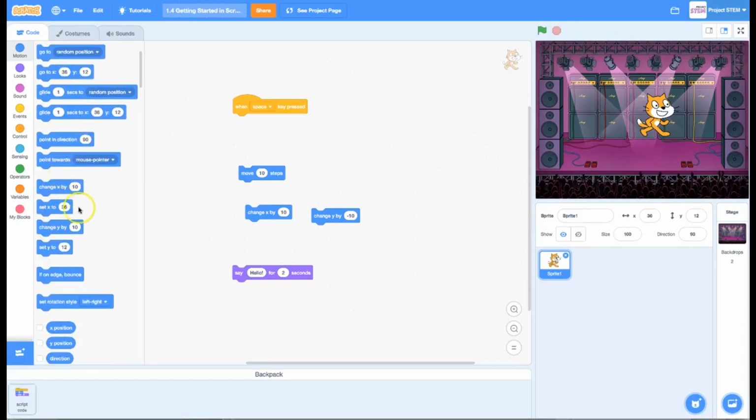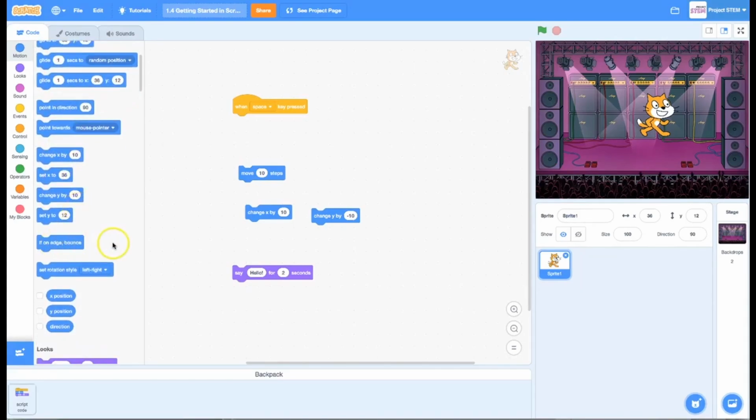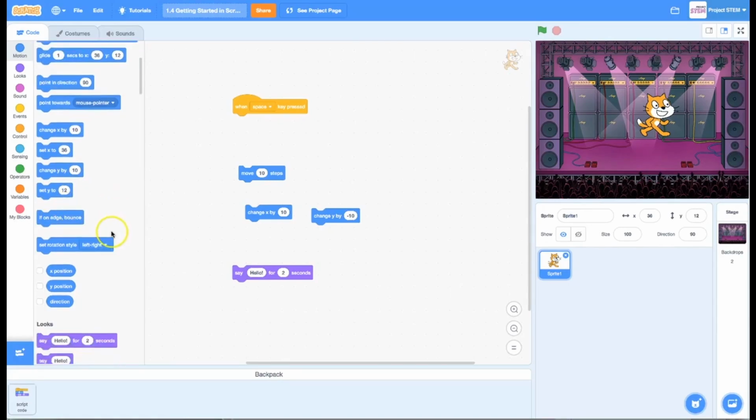There are some other things that you'll want to play with. If on edge, bounce is a good feature, so your sprite doesn't go running off the screen and never come back. You can set the rotation style. This is a nice one. You can make your sprite only go left and right. It will flip left and right according to which direction you have it moving. Or you could have it not rotate, or you could allow your sprite to free rotate, which will allow it to rotate 360 degrees. Sometimes we want that, sometimes we don't. So that's a good one to know how to use.